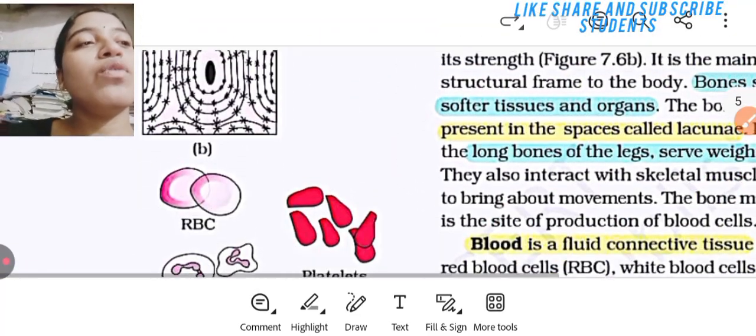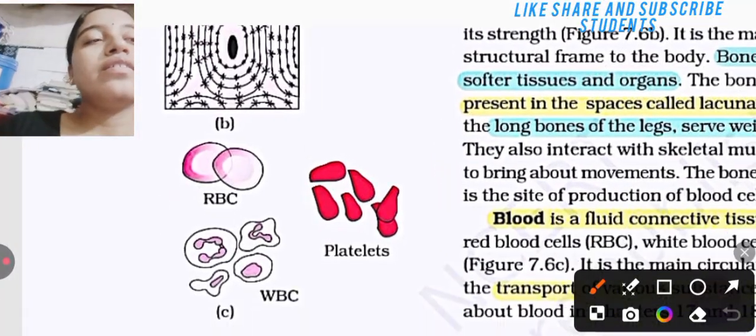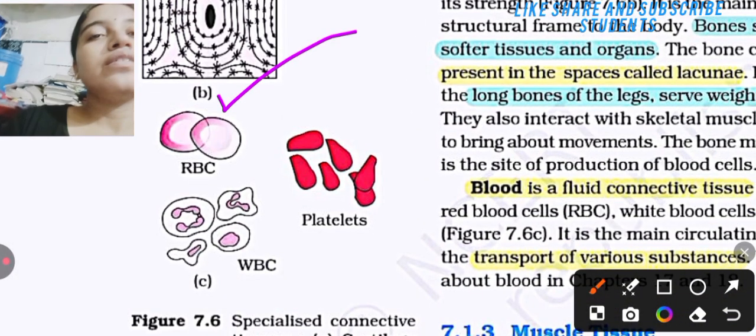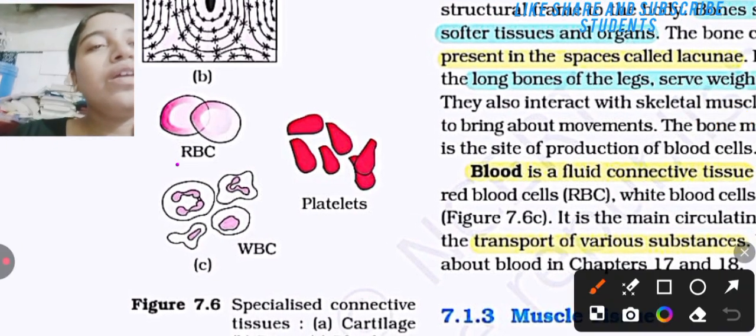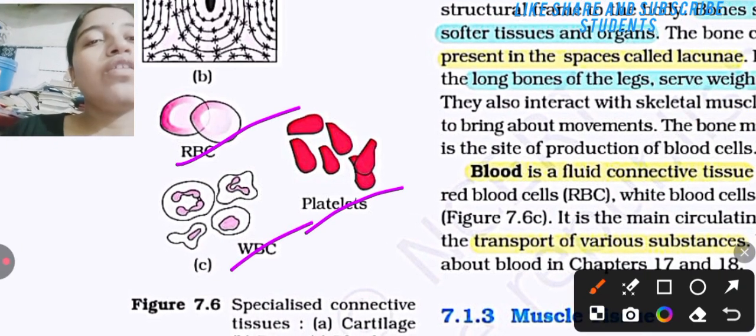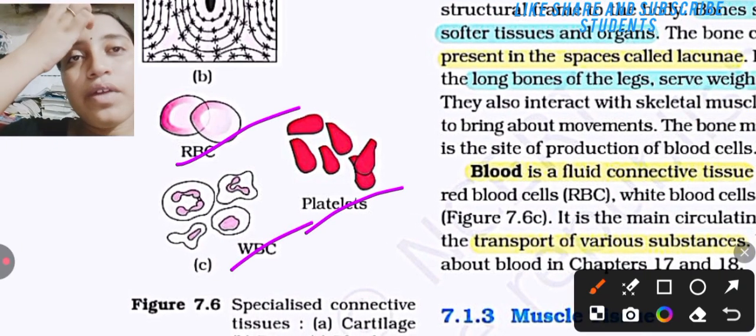It is the bone. What is it? It is the bone. It is WBC, platelets, RBC, platelets. Okay, then